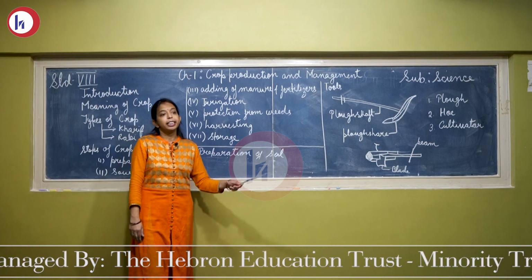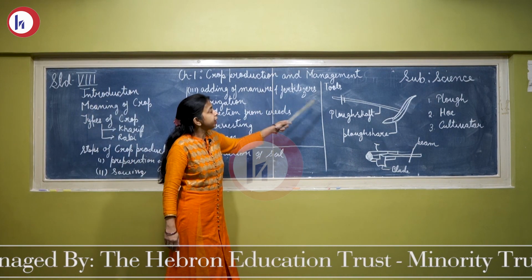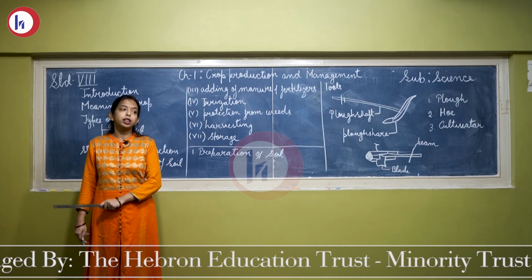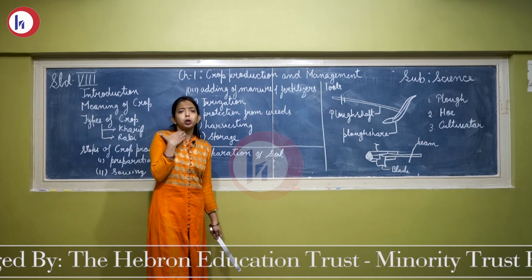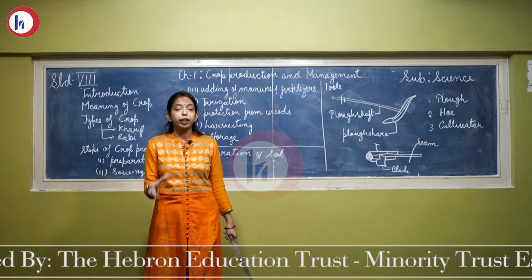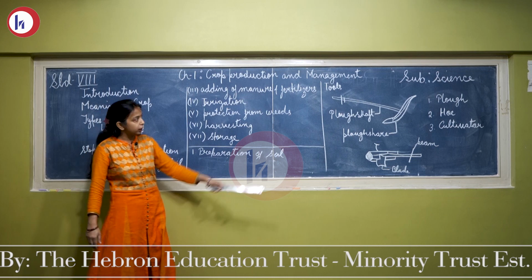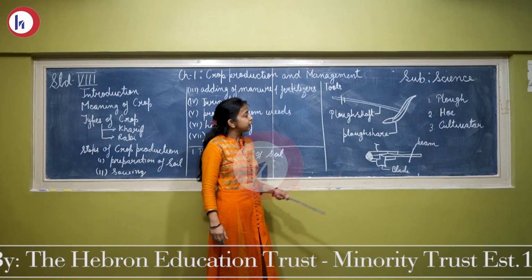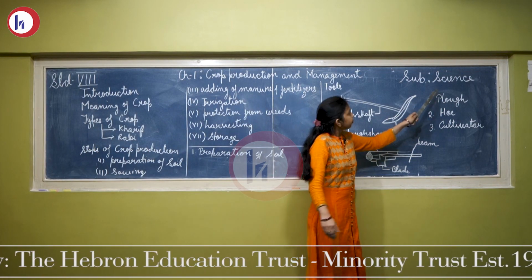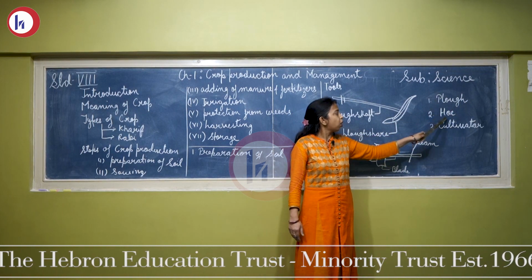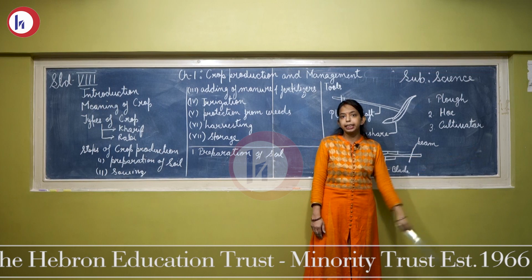Now the second point is the different types of tools used in the preparation of the soil. Because if we are doing any activity, we need tools. In the same way, preparation of the soil also requires tools. Here we will discuss 3 tools. First is the plow, second is the hoe, and next is the cultivator.